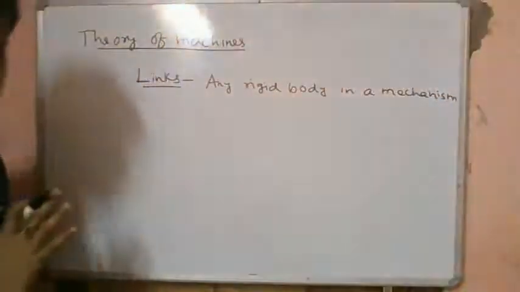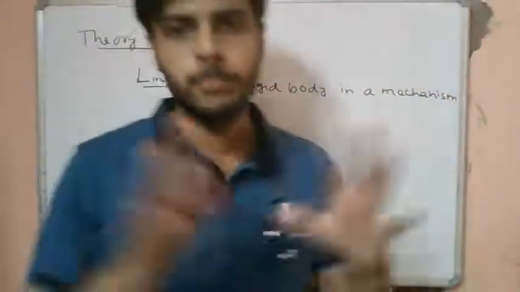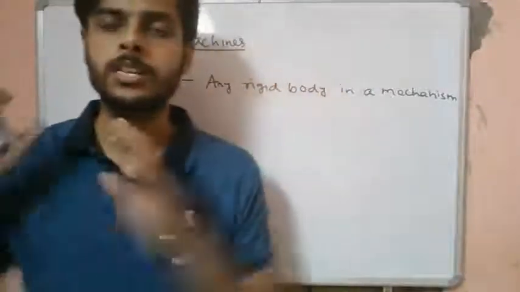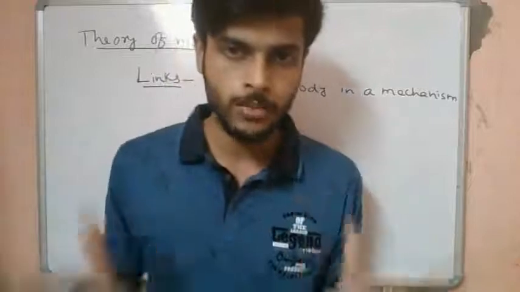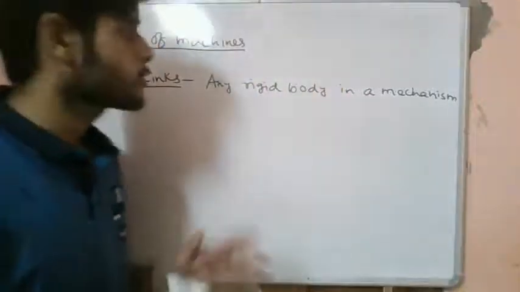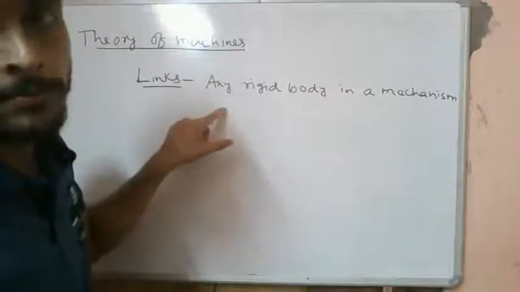A mechanism is an assembly of rigid bodies which directs motion, as we have learned earlier. So any rigid body in the mechanism is called a link.